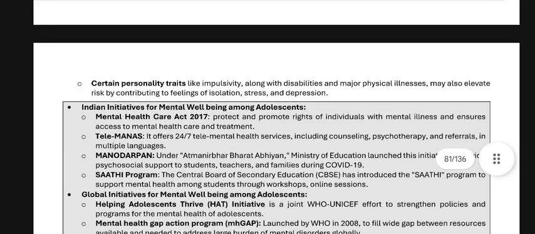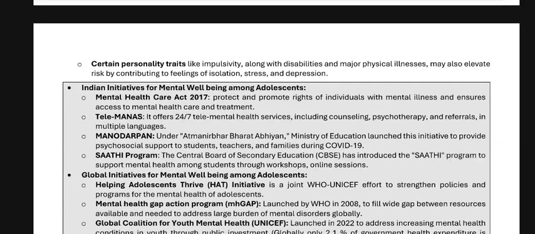Initiatives for mental well-being among adolescents: Mental Healthcare Act 2017, to protect and promote the rights of individuals with mental illness and ensure access to mental health care and treatment. Tele-MANAS offers 24 by 7 tele-mental health services including counseling, psychotherapy, and referrals in multiple languages.